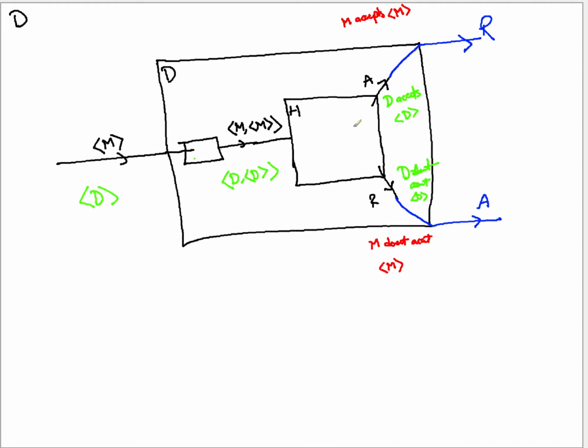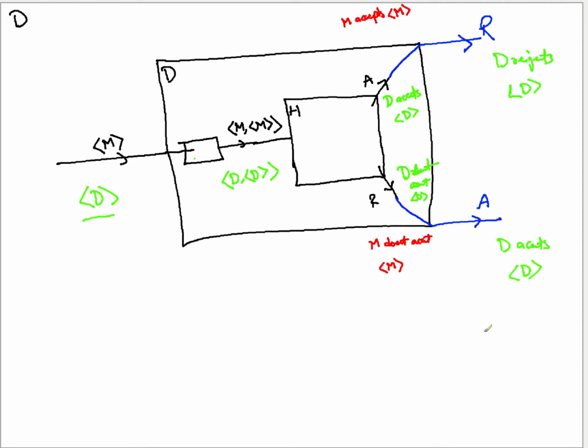After this, what is going to happen? If H has accepted this thing, then it becomes reject. And when it becomes reject, what does it mean? That when you passed in D's own description to itself, it is being rejected here, right? So here it means that D rejects D, and here it means that D accepts D.